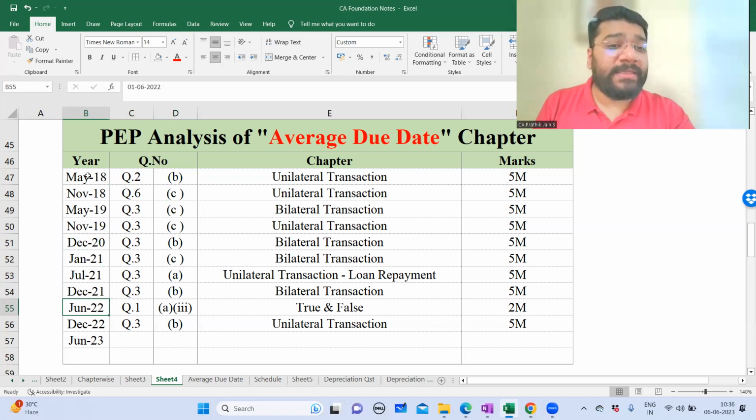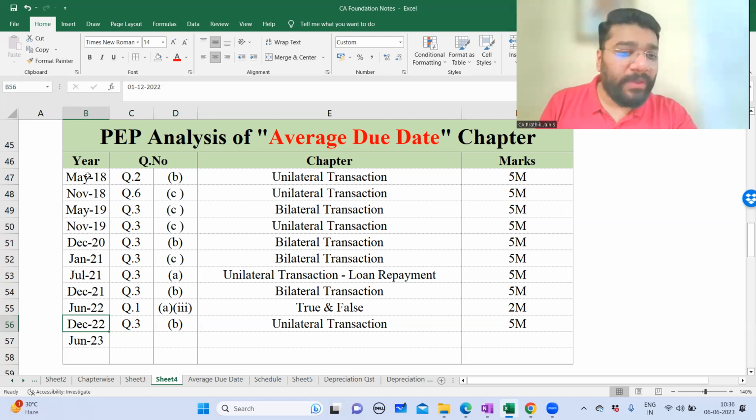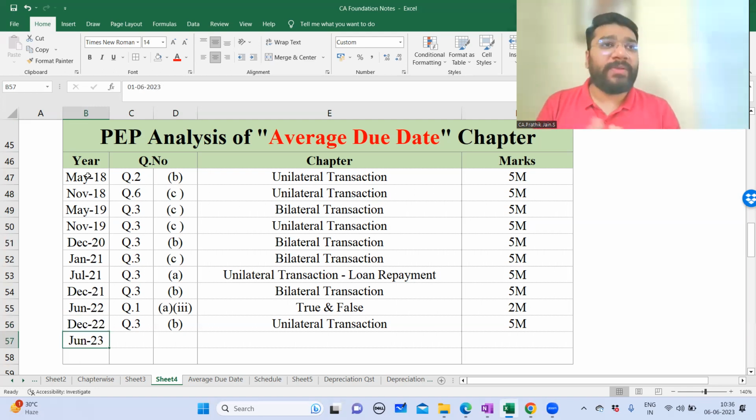So in June 22, guys, you got an average due date question as a compulsory question, which was part of your A3. Sorry, compulsory question, but this was true and false. December 22, unilateral transaction, 5 marks, question 3B. And the June 23 exam is yet to happen. So in the next couple of weeks, we'll get to know whether this question is being asked or not from this chapter.